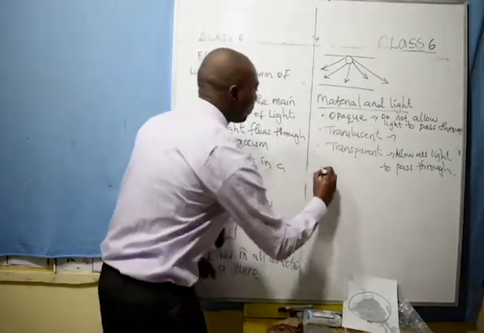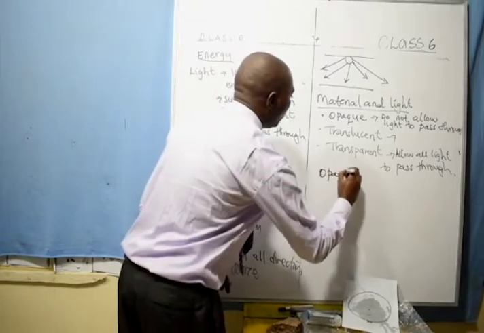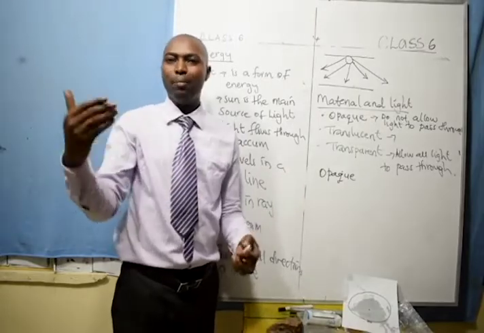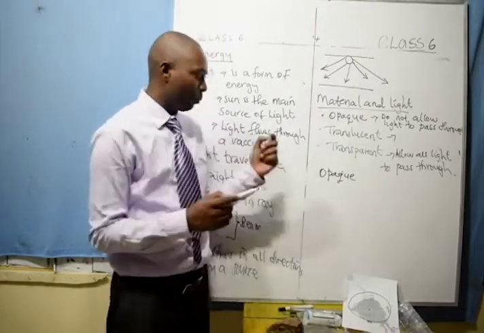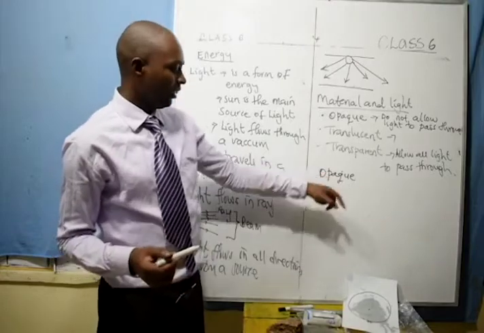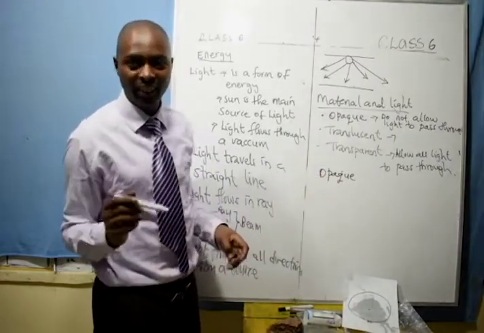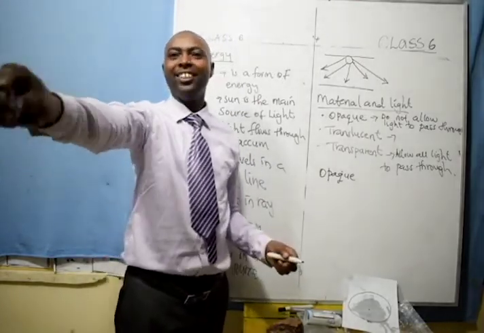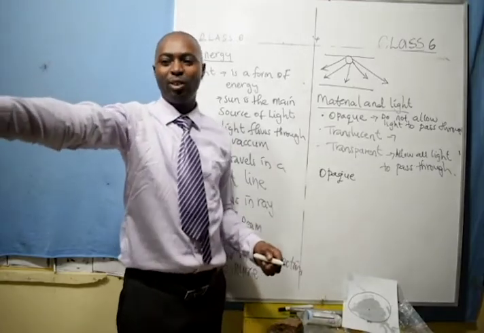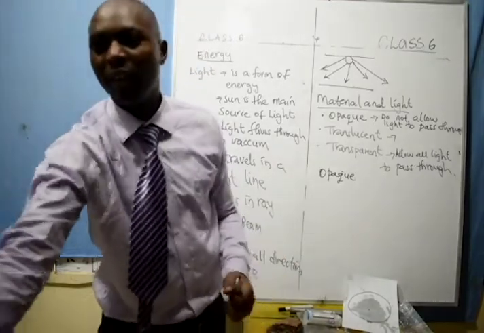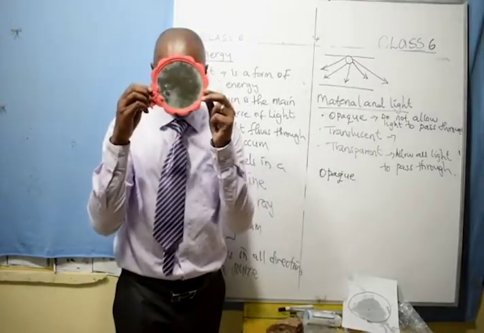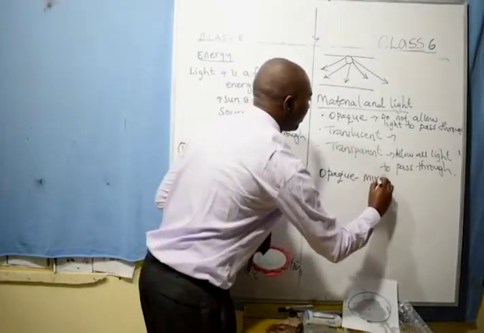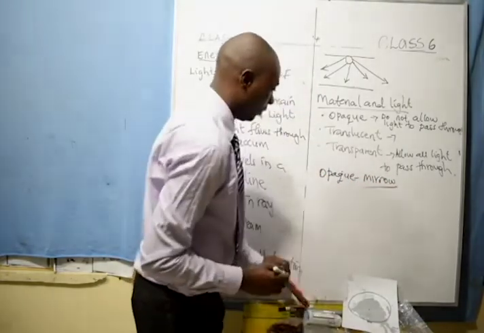Now, unique things about opaque materials. What is very special about them? A good example is a mirror. A mirror is opaque. Why? Because you cannot see through the other side of a mirror. I would ask one of the pupils, John, to help me with the mirror. We want to show them what we call a mirror. This is a mirror. You cannot see me. So a mirror is a good example of an opaque material.